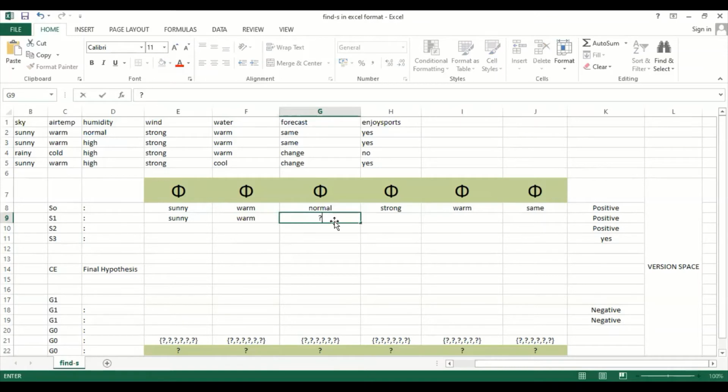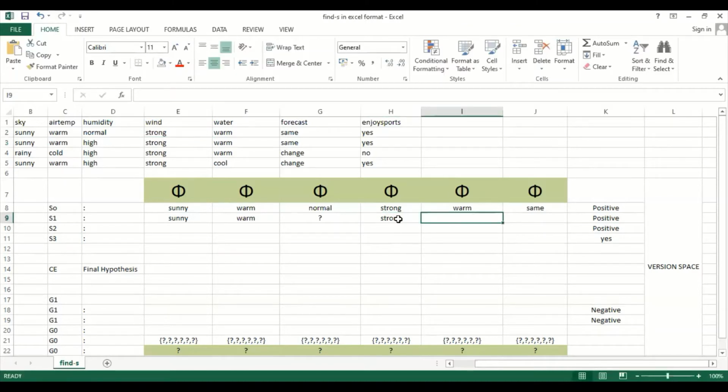You can consider either Aldo can play tennis when humidity is high, or Aldo can play tennis when it is normal. In the same way, let's take the next record, strong, and compare with the already existing record, strong equal to strong, so there will be no change. Don't do anything, just place it as it is.